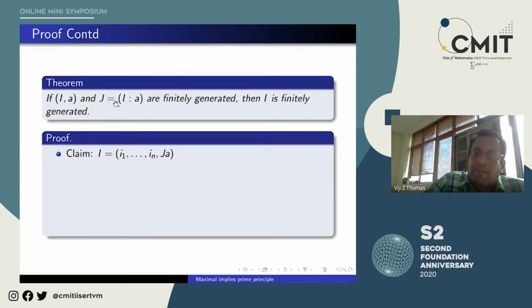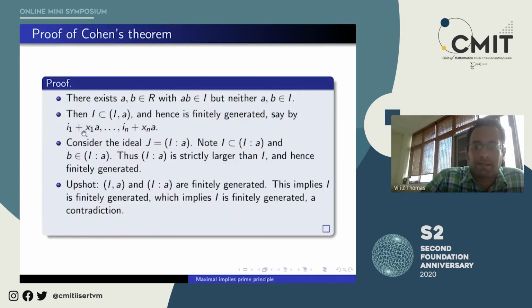That is left, so let's prove it. The claim is that it is finitely generated, and I am directly telling you how. This i1, i2 to in appeared here. Then I is contained in (I, a), and hence (I, a) is finitely generated, and it is generated by this i1 plus x1 a, dot dot dot, in plus xn a.